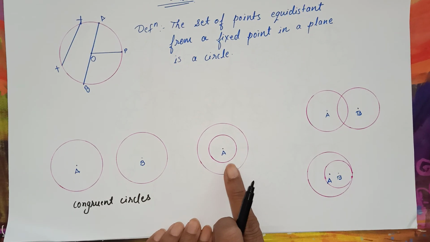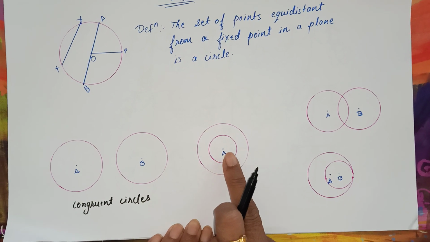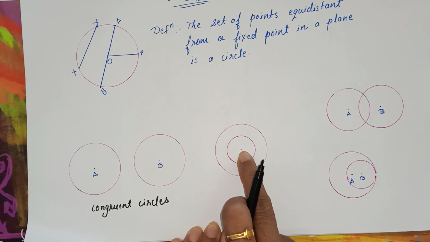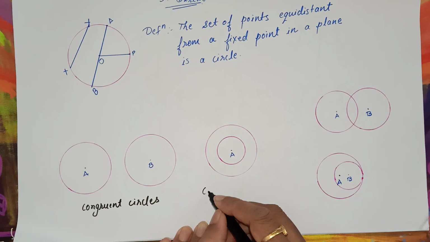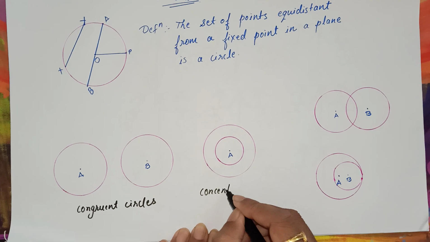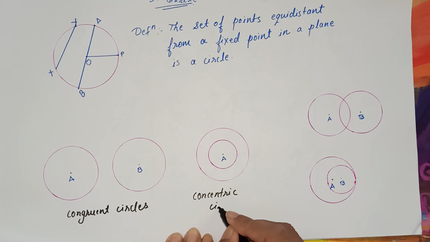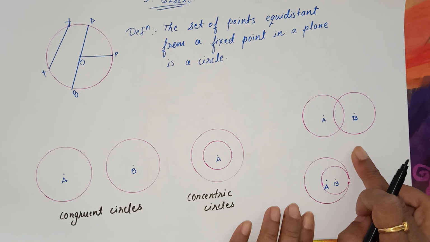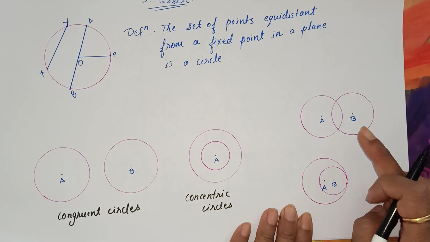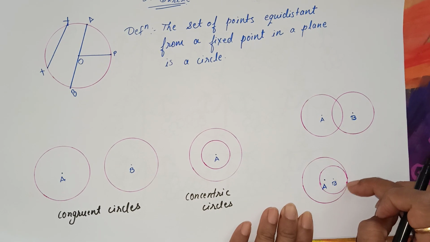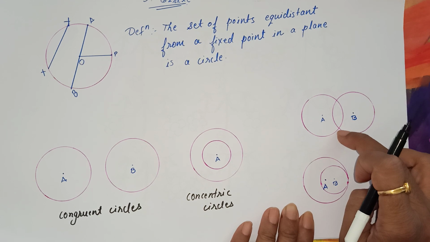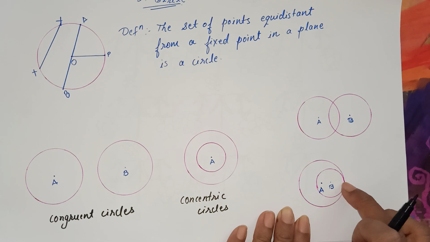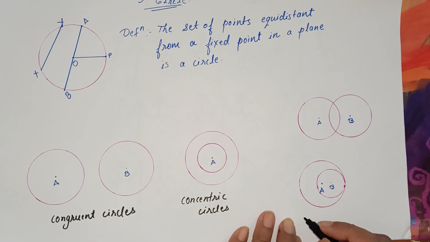See this circle within the circle, their center is the same here, and there are two circles but with the same center. They are called concentric circles. Okay, now see here, these two are intersecting circles. The difference is here there are 2 points of intersection. Here you can see 1 point. Okay, but they are intersecting circles.